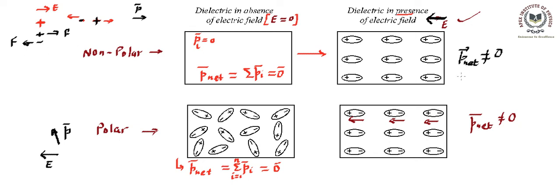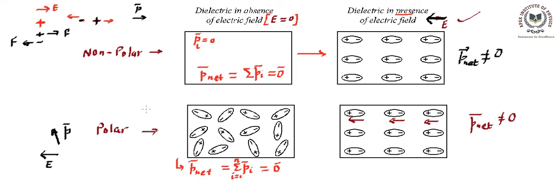Now, since the electric dipole moment is non-zero, we will say this material or dielectric has got polarized. So this phenomenon is called polarization. Polarization is the phenomenon by which the net electric dipole moment becomes non-zero in presence of an electric field. Making sense? That is how polarization takes place, and this happens for both non-polar and polar molecules.